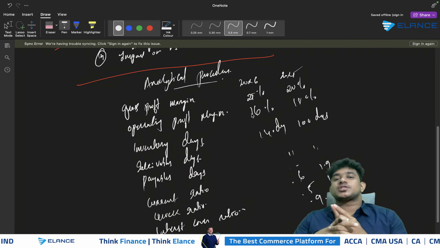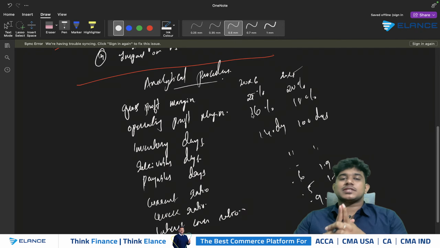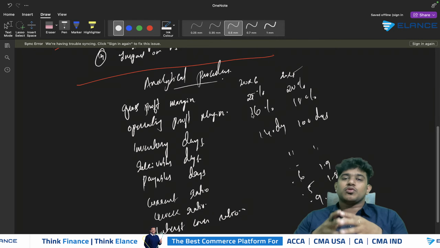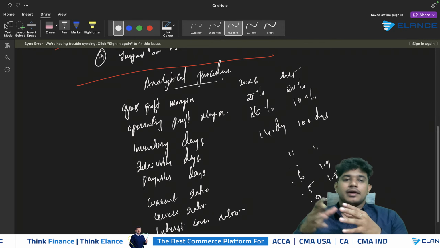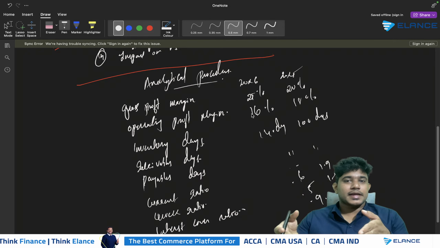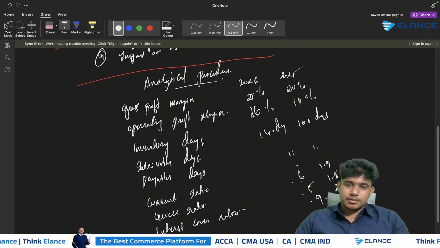So there can be chances of having misclassification of expenses, which means that the expenses that need to be included within the cost of sales might be misclassified into operating expenses, thereby leading to overstated operating expenses and understated cost of sales. So you can mention it as a risk.